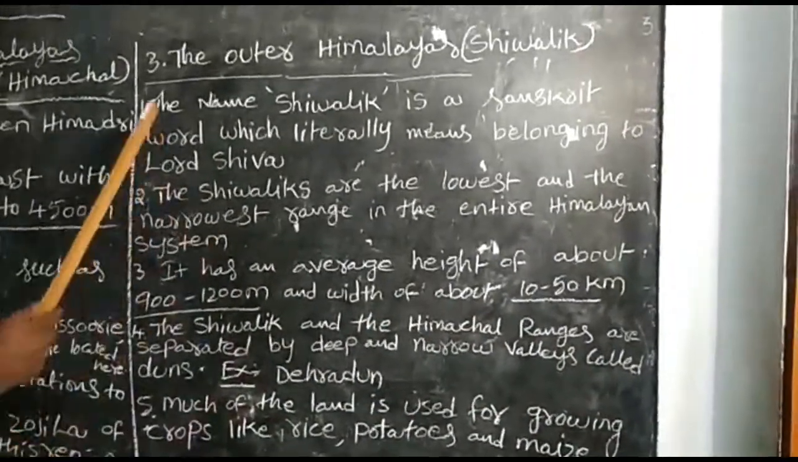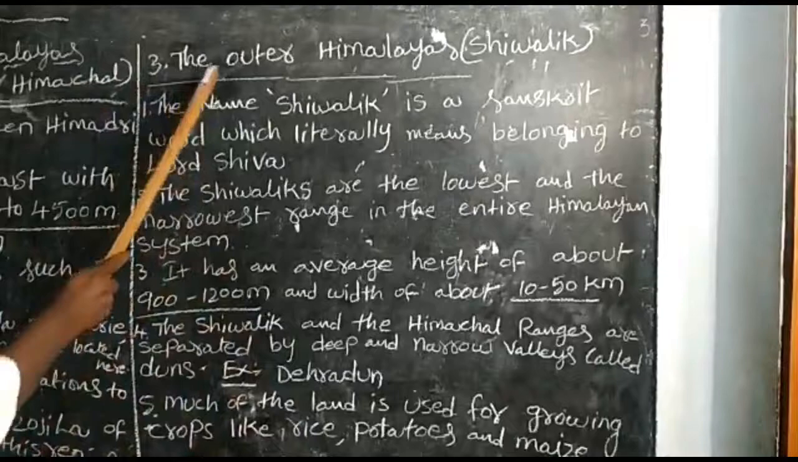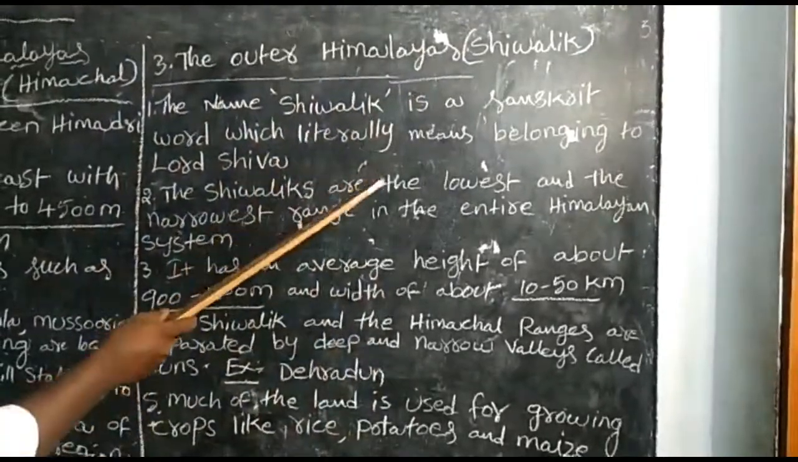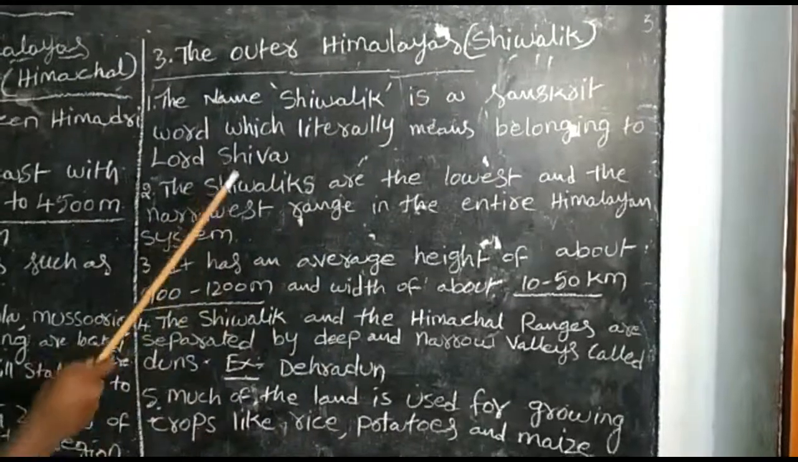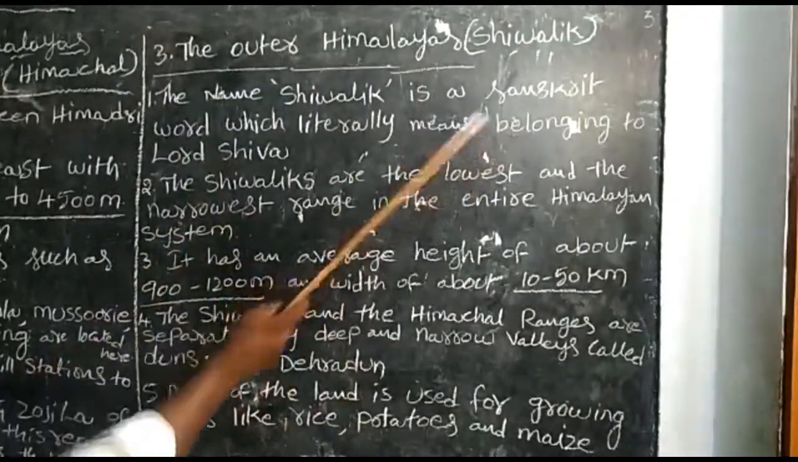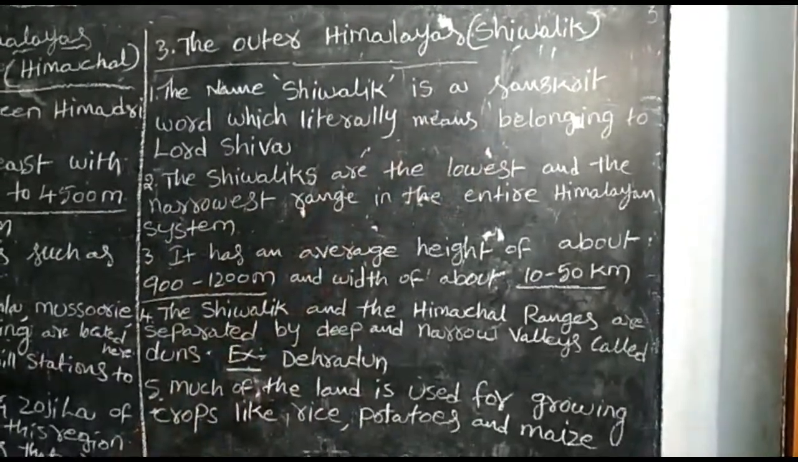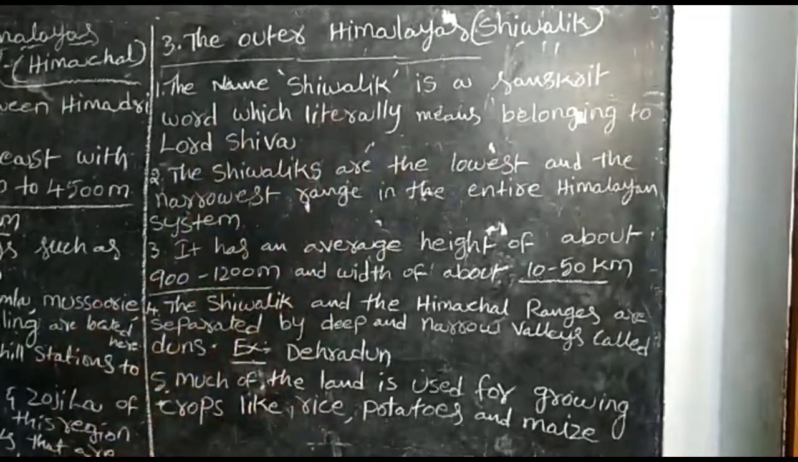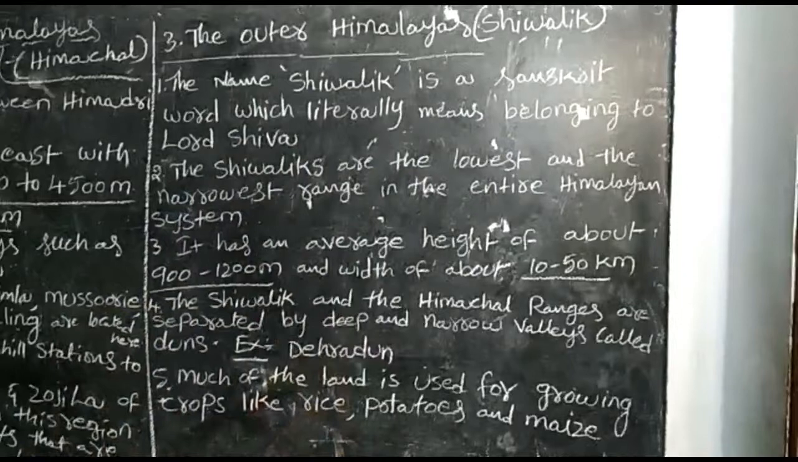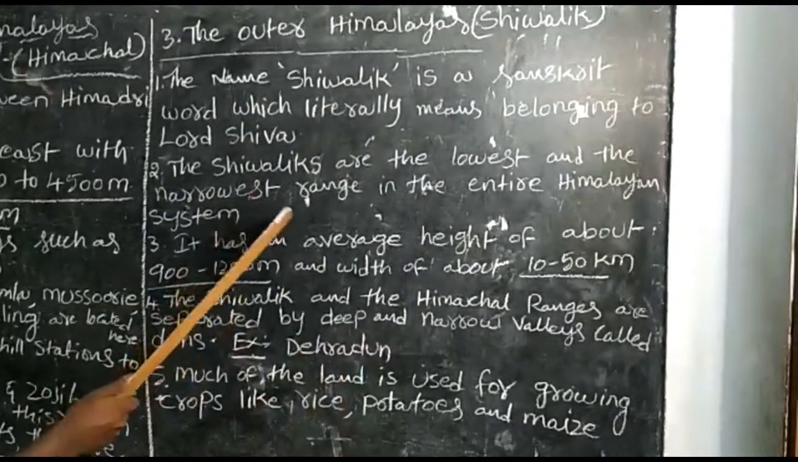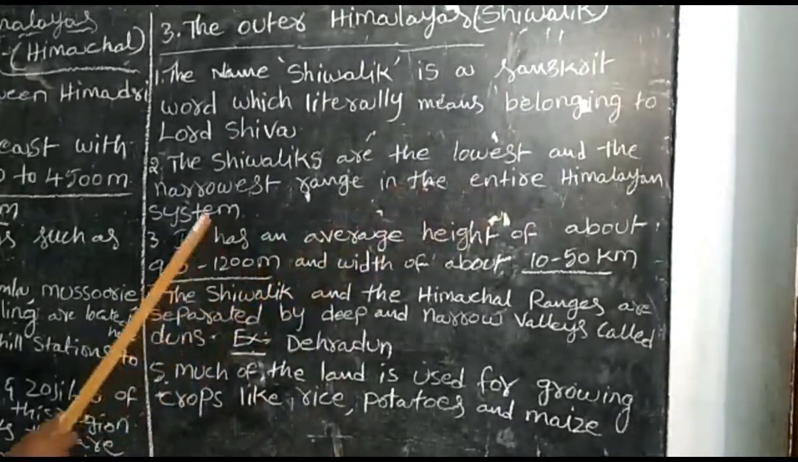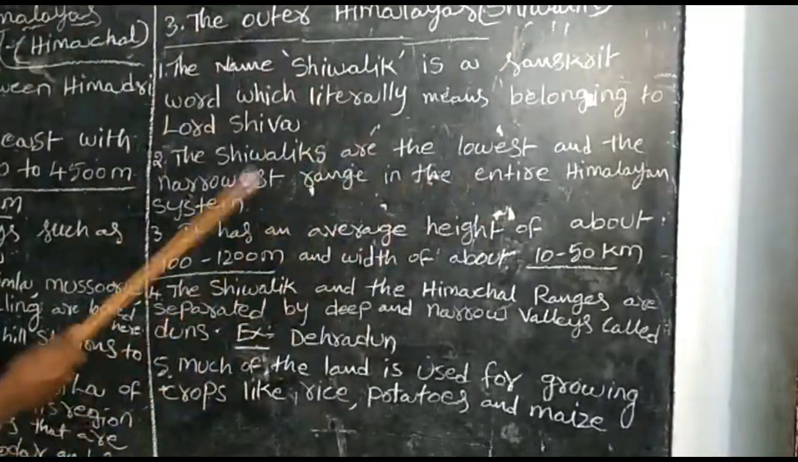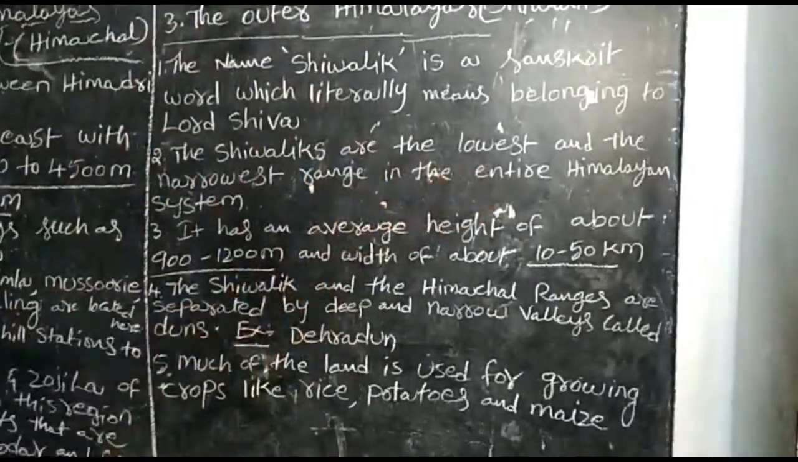Now comes the third one. It is the Outer Himalayas. The other name is Shivalik. The name Shivalik is a Sanskrit word which literally means belonging to Lord Shiva. Next, the Shivaliks are the lowest and the narrowest range in the entire Himalayan system.